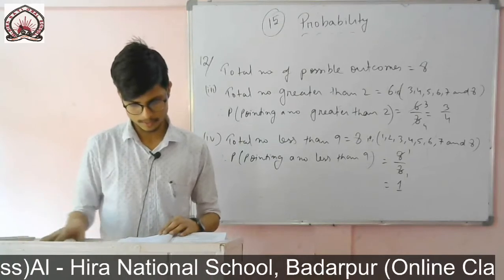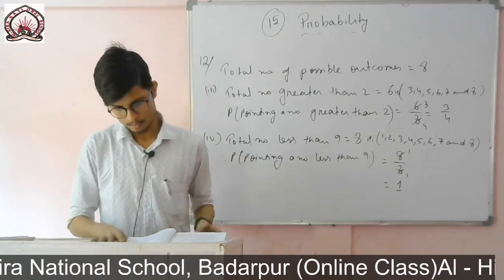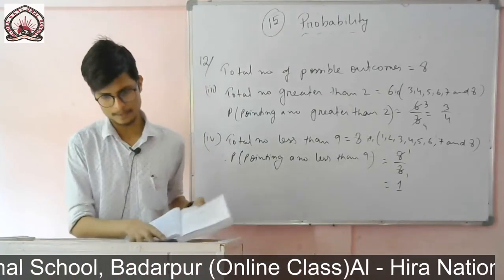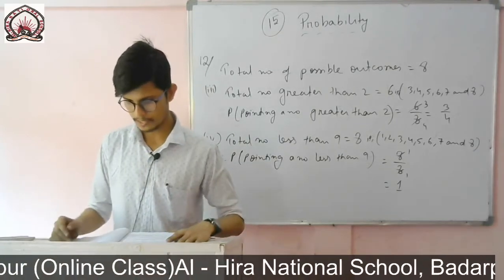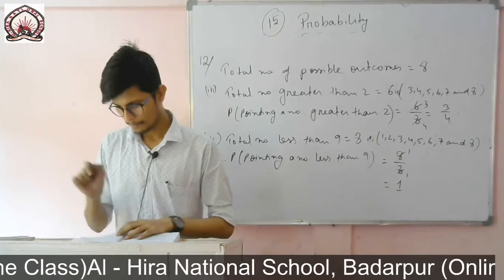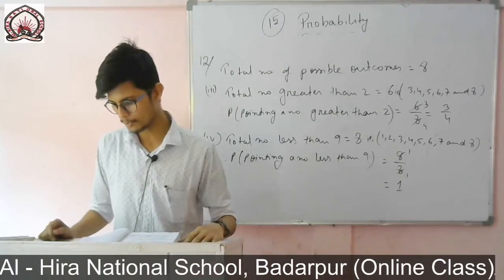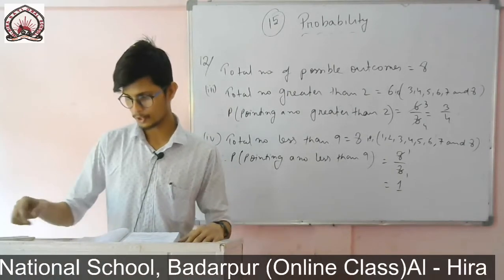Okay, now question number 13. A die is thrown once, so find the probability of getting a prime number. So if I throw a die, what are the chances, that means what is the probability that I will get a prime number? The next one, a number lying between 2 and 6, and number 3, an odd number.